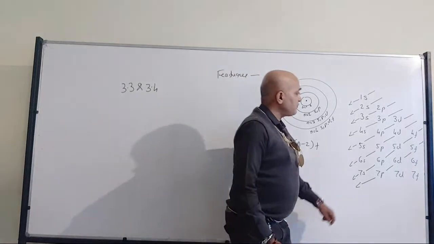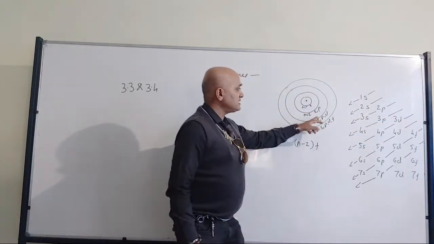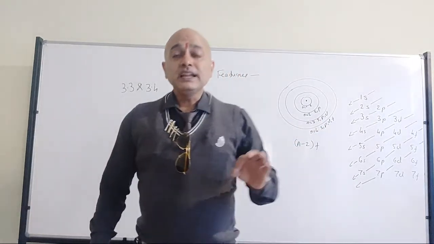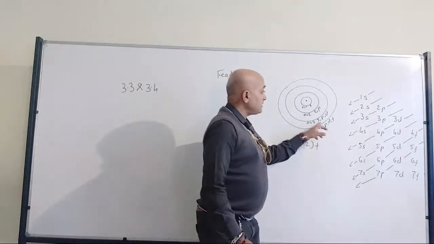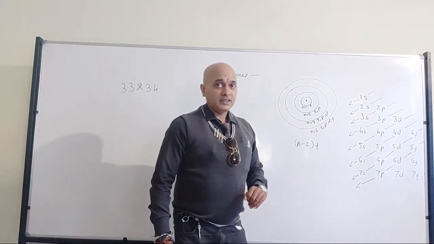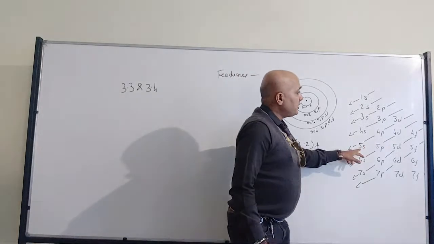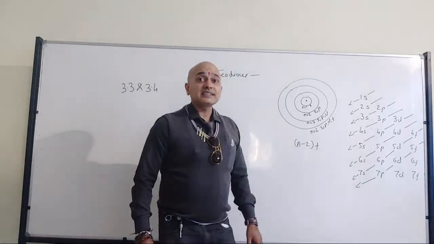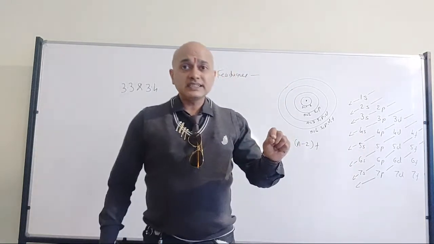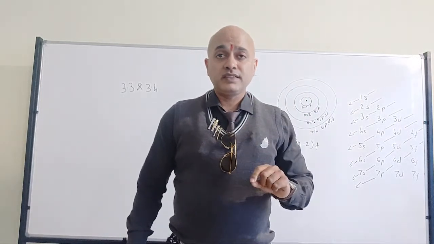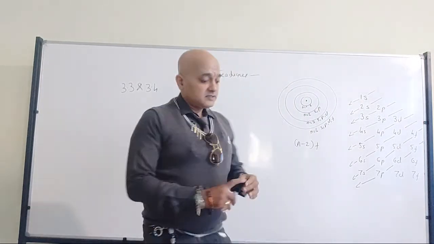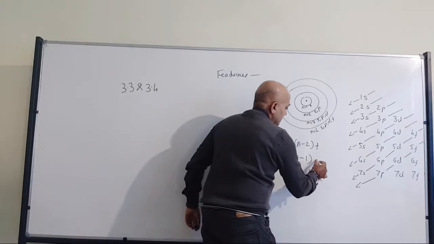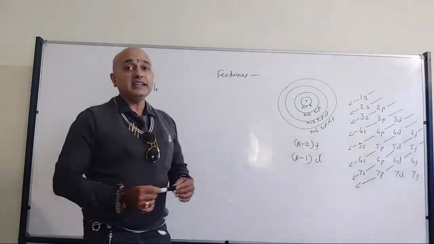Same, if you observe carefully, 3d: the d subshell is available at energy level 3 itself, but it will not be accommodated until 4s is getting filled up. So once 4s is filled up, then only 3d will come. All of you are understanding? So that's where we have the relation between the outermost energy level and d is n minus 1, d.